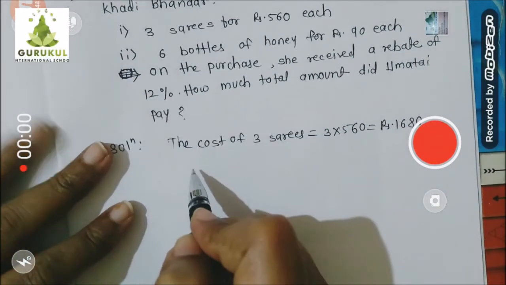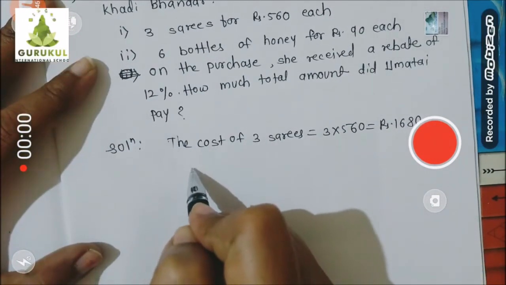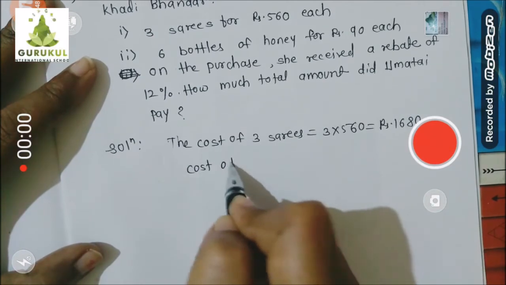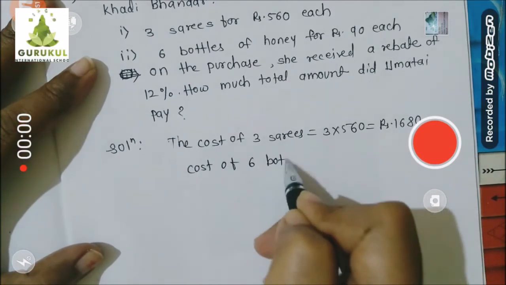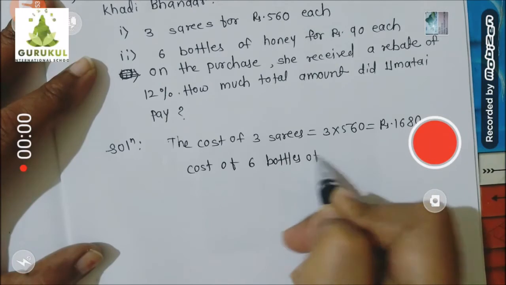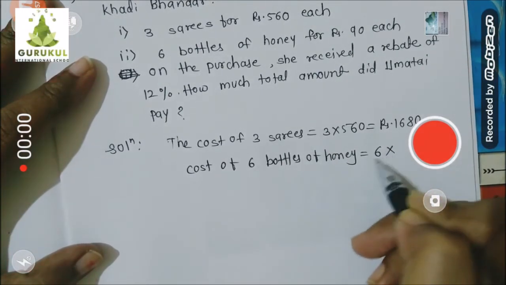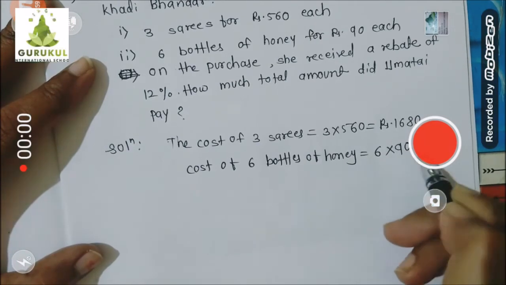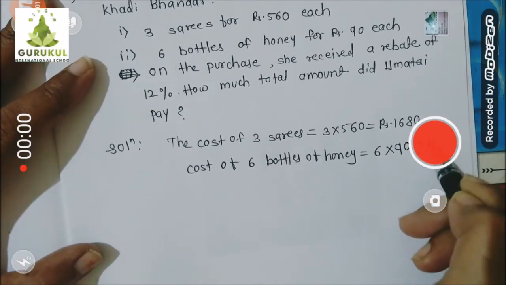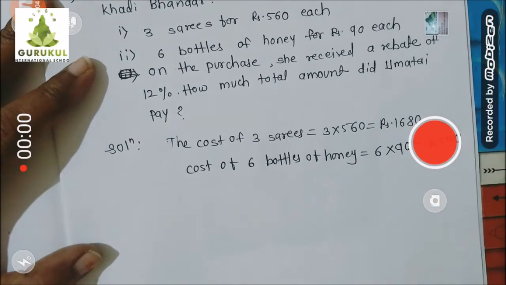Then we will find the cost of 6 bottles of honey. Six bottles she has bought and each bottle's price is 90, so the total will be 6 into 90, that is rupees 540.